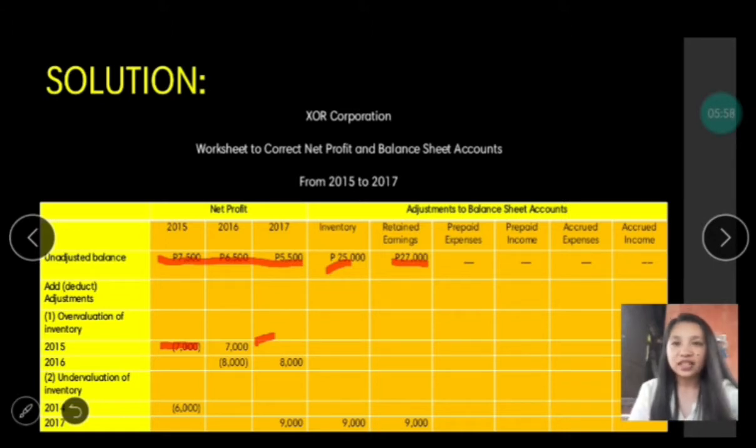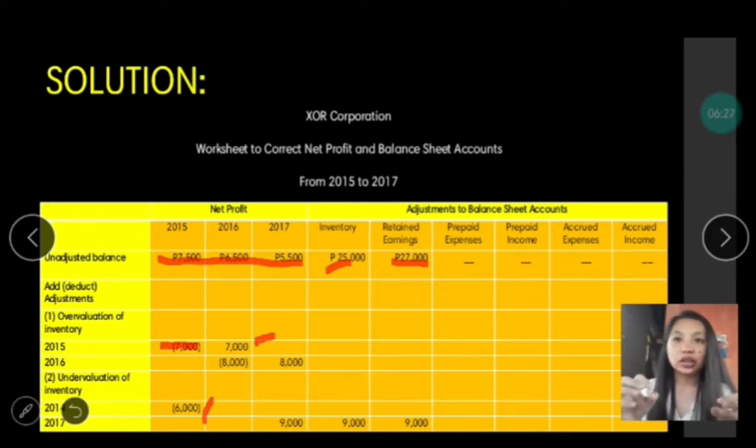So since we have an understated value of inventory in 2014, we have to add it in 2014. But as you can see, it is not stated in the table because it only includes the years 2015 to 2017. So in 2015, we will deduct it because in 2014, it was added in order to balance the amounts or in order to fix the error.